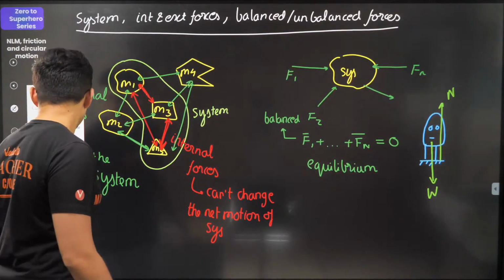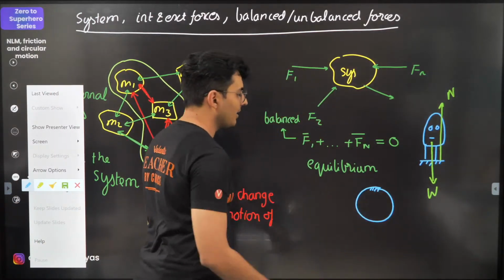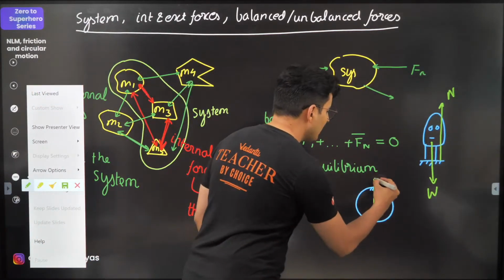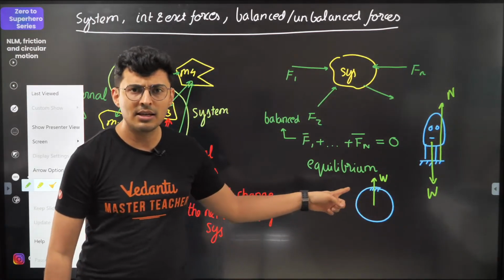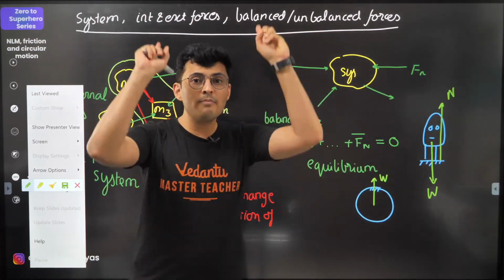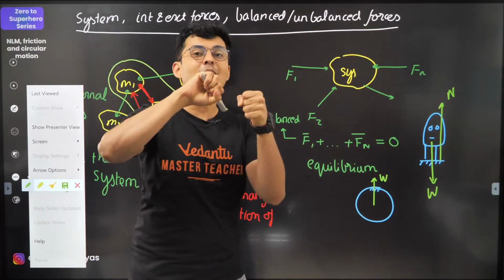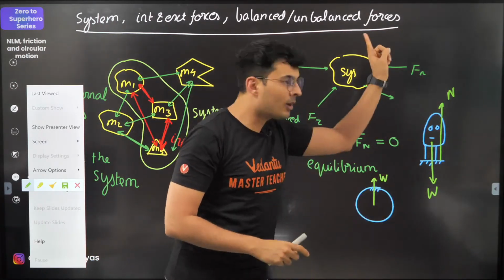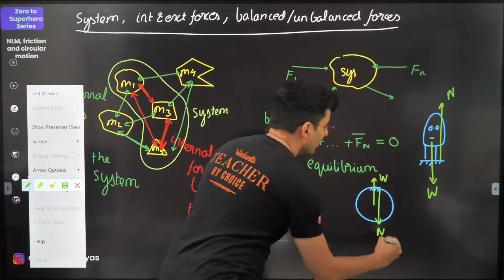If I show the free body diagram of the Earth on which he is standing, then on the Earth there will be weight like this. Why is there weight like this? Because if on Pandu weight acts downwards, then on the Earth the weight acts upwards. And if on Pandu the normal acts upwards, then on the Earth the normal will act downwards.